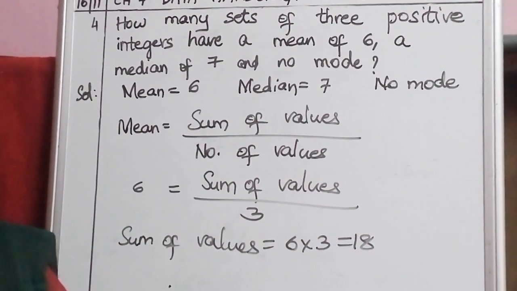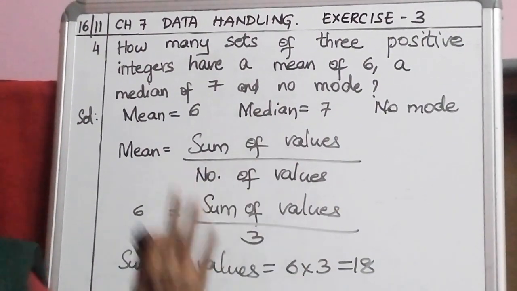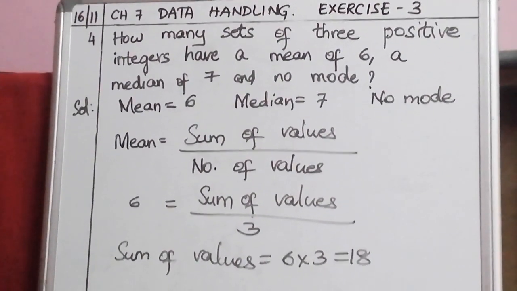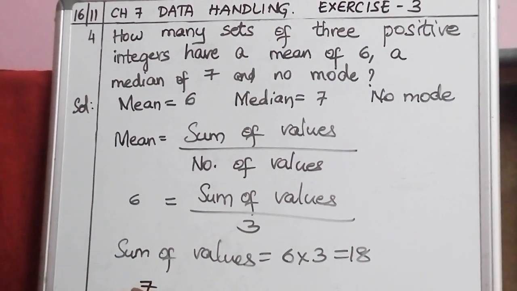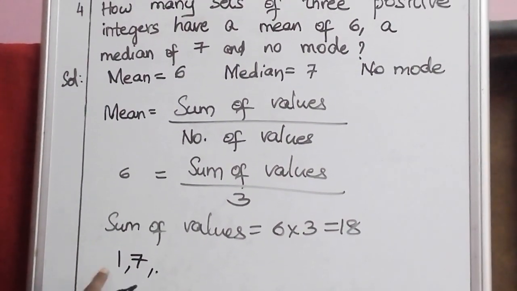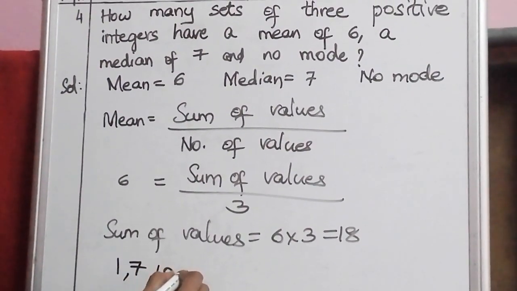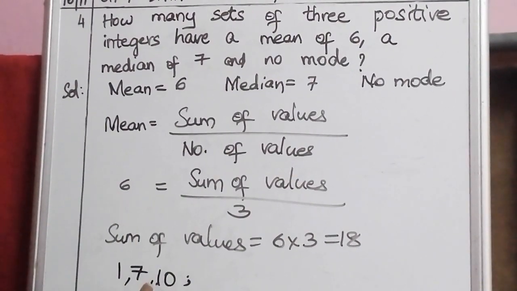Now we know that the median is 7. Median means middle value is 7. That you know. And now you should take two other values such that their sum gives you a total of 18. If I take 1 plus 7 is 8. 8 plus 10 is 18. So this is one set of 3 positive integers.